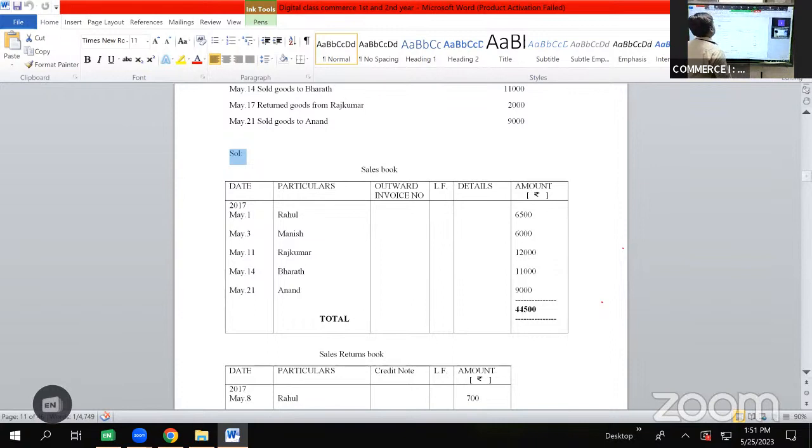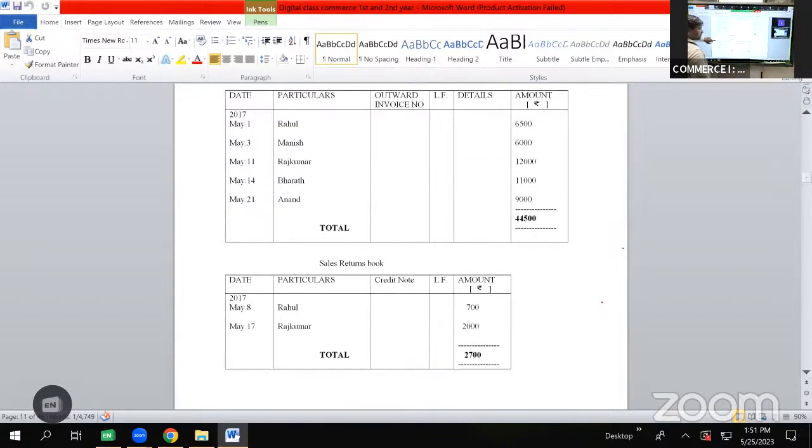Now as we are done with all the transactions, let us do the total for sales book as well as sales return book. 11 plus 9 20, 30, 36, 38, 44,500. So here the total is 44,500 and here the total is 2,000 plus 700, 2,700.